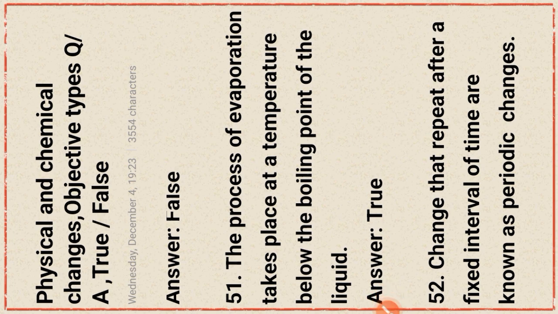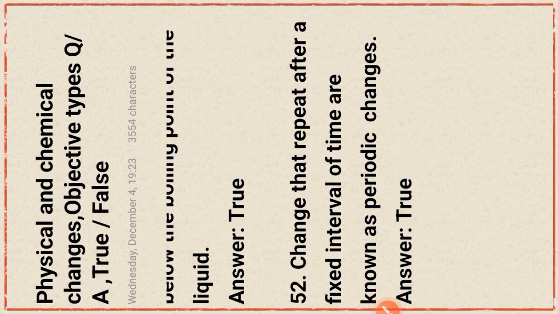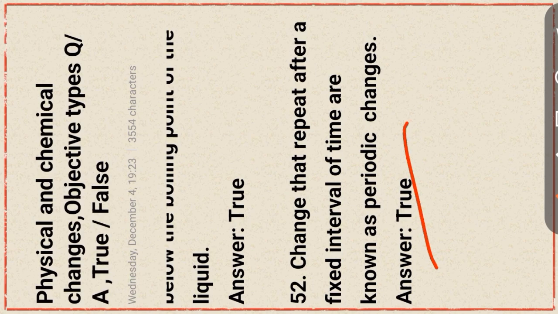The process of evaporation takes place at a temperature below the boiling point of the liquid. This statement is true. Changes that repeat after a fixed interval of time are known as the periodic change. Statement is true.